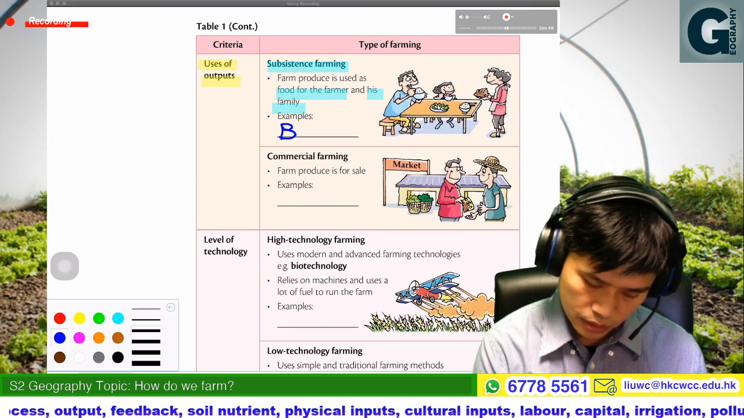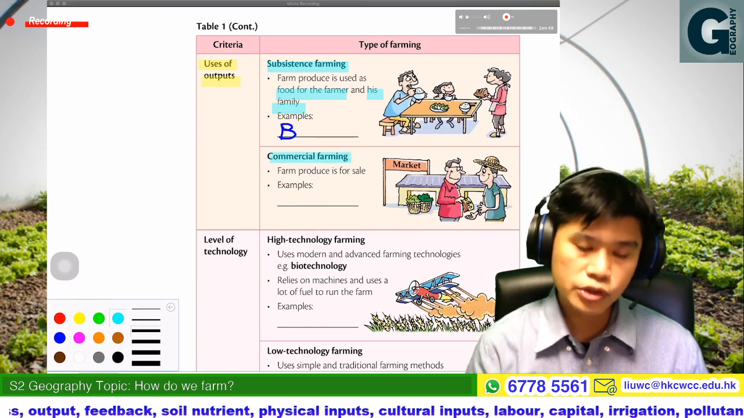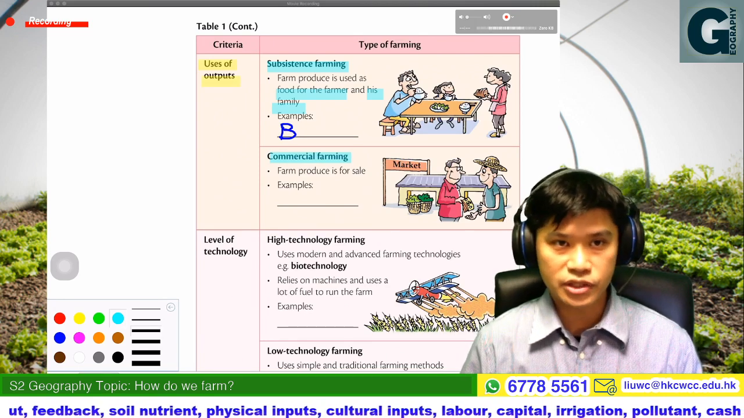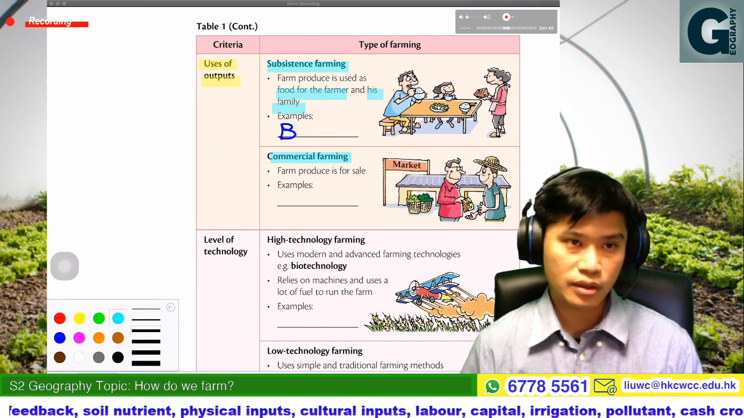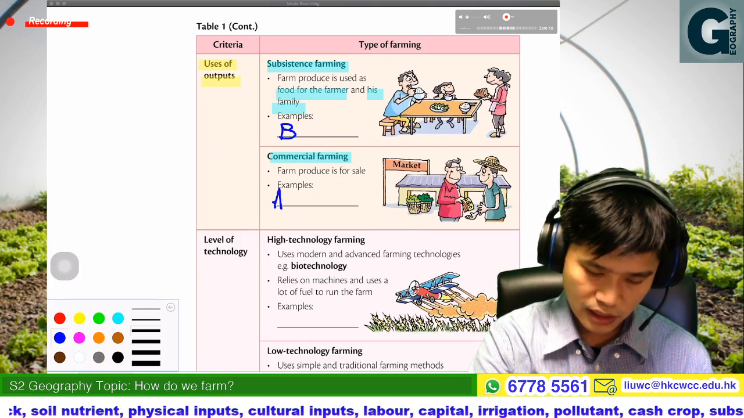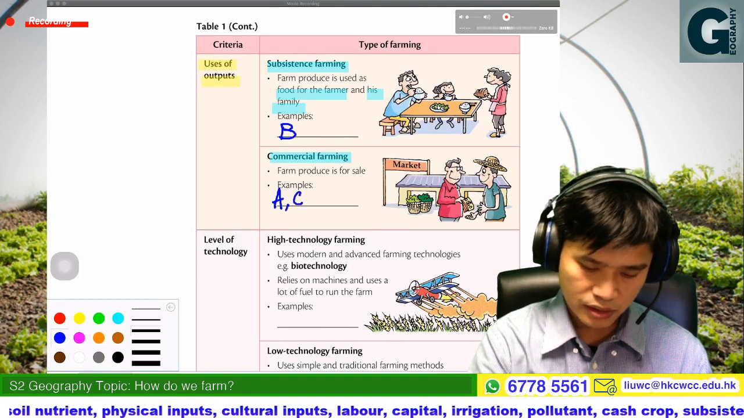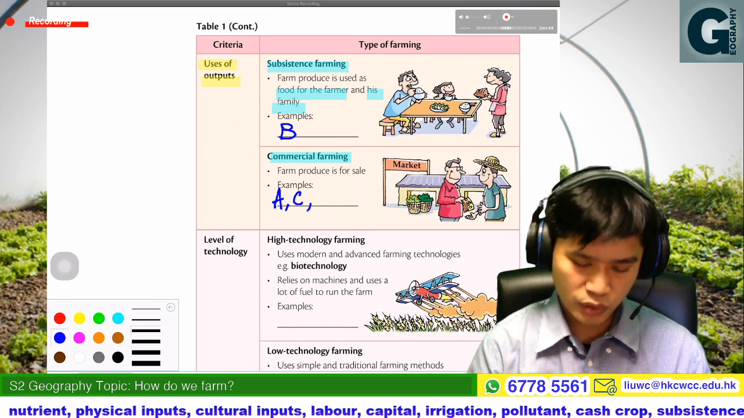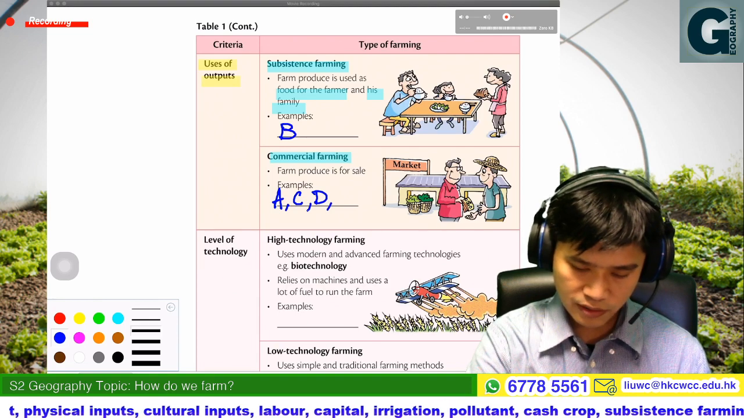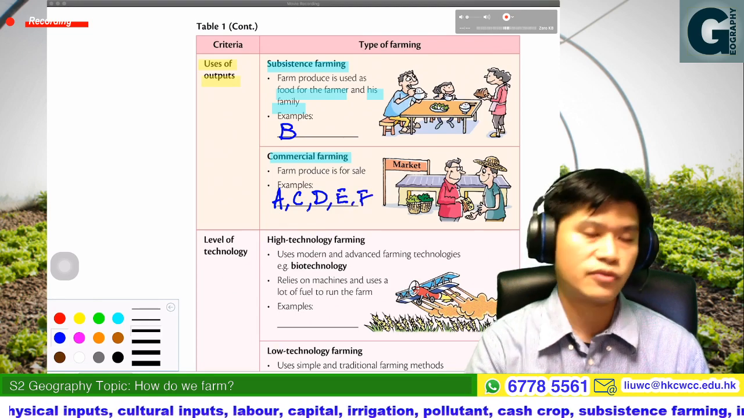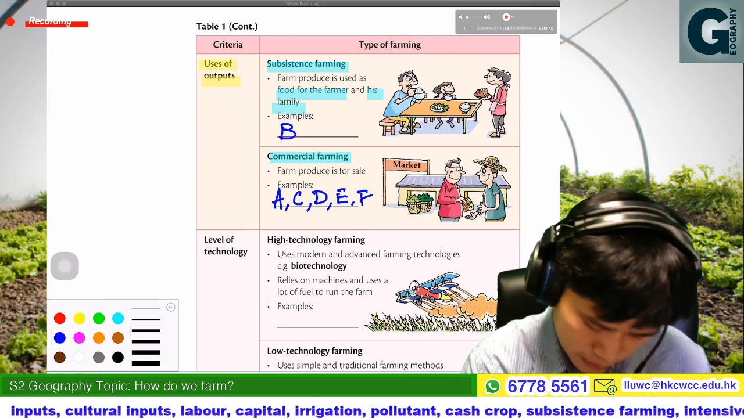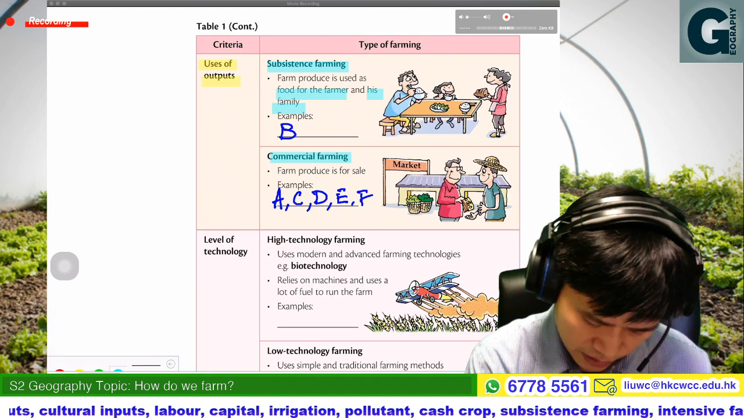Then the second one, commercial farming. That is when the farmer sells the farm produce in the market, then we call it commercial farming. So what were the examples? Like A, C, market gardening, the wheat sheep farming, the dairy farming, the livestock rearing, and also the wheat farming. So all these we can call commercial farming. I think that is not difficult.